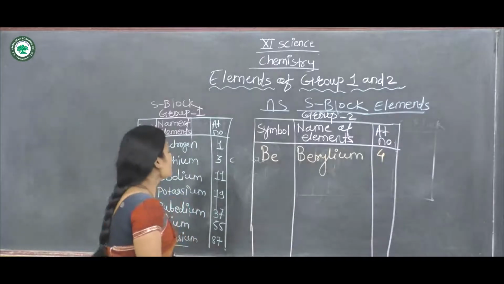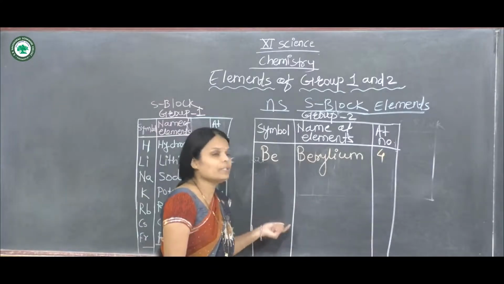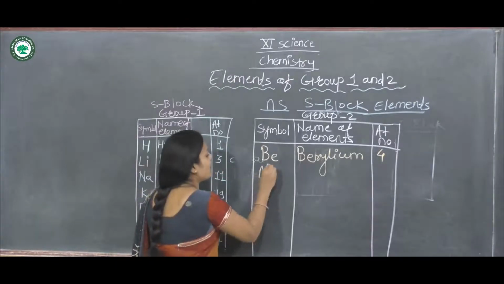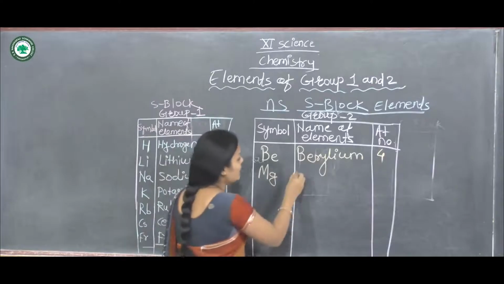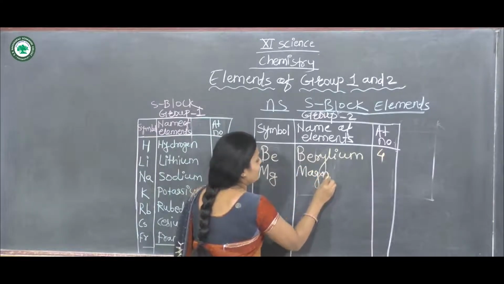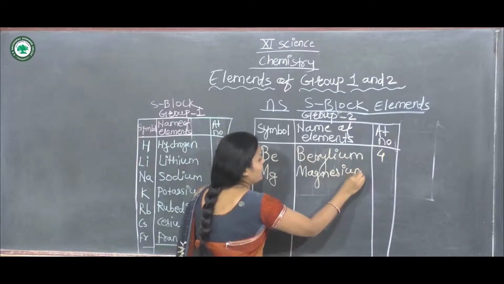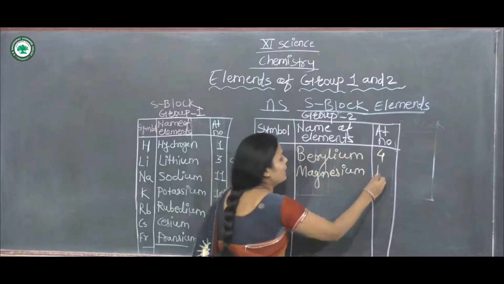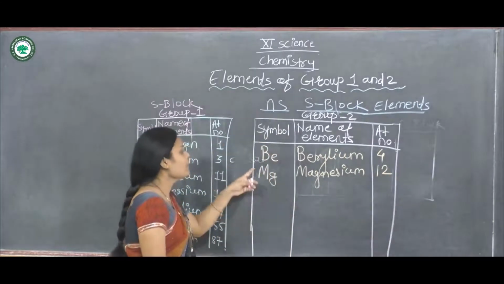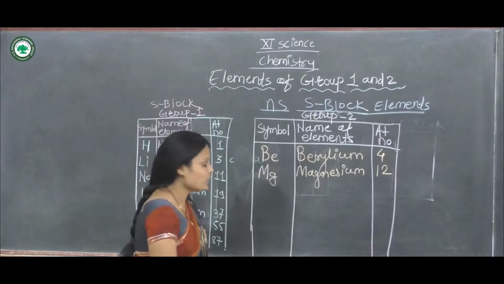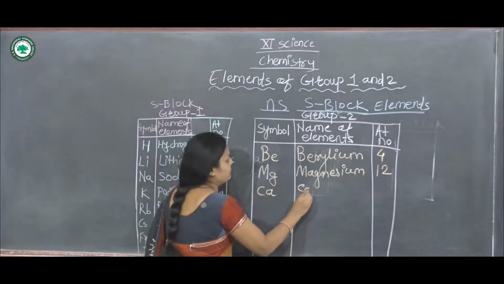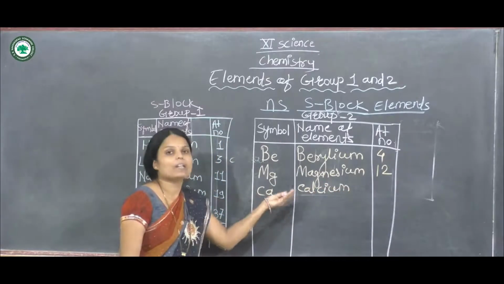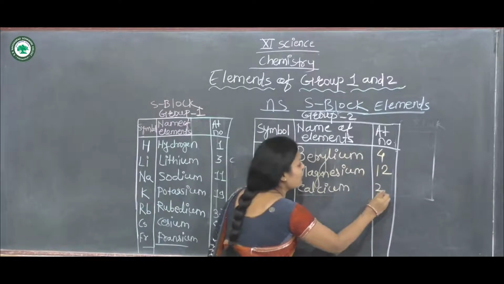Now the next element in that group is magnesium, and its symbol is capital M and small g. Its name is magnesium, and the atomic number of magnesium is 12. Now the next element in that group is calcium, and we know that its atomic number is 20.